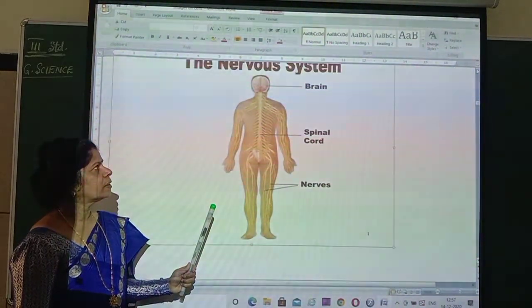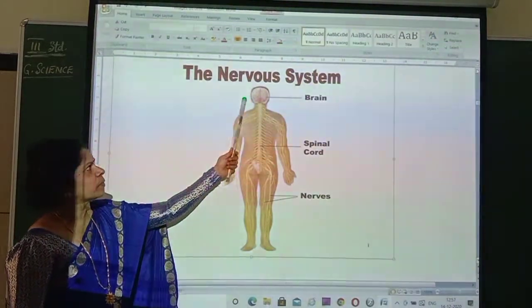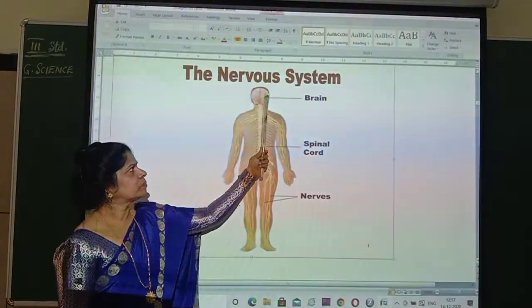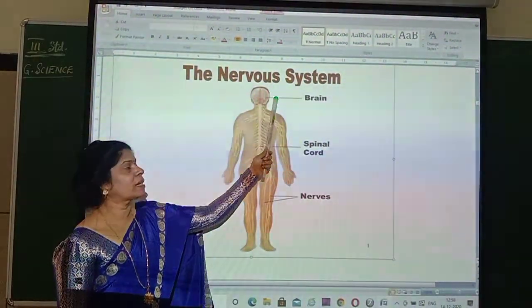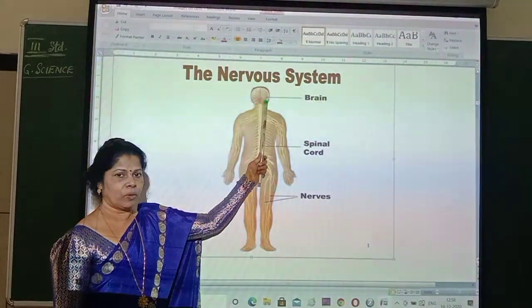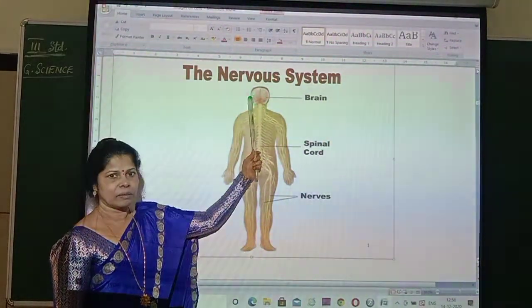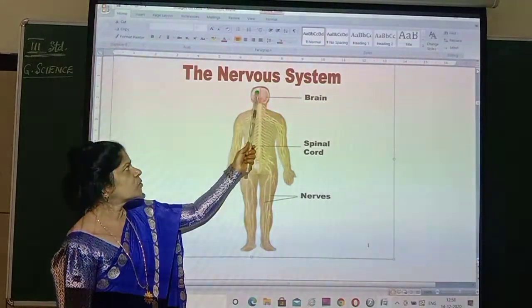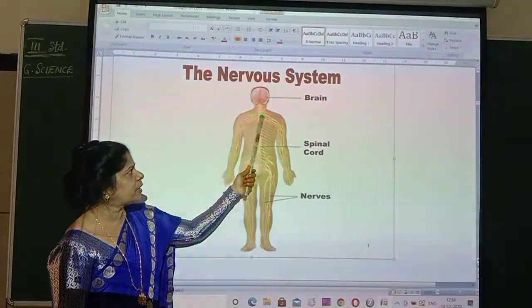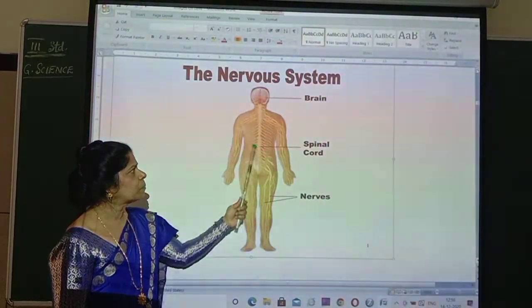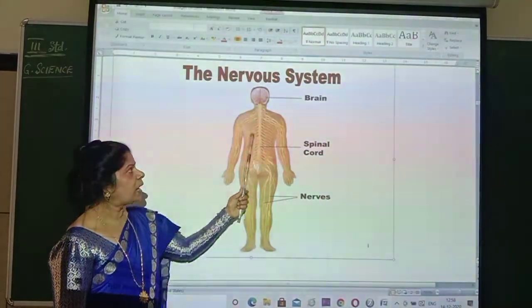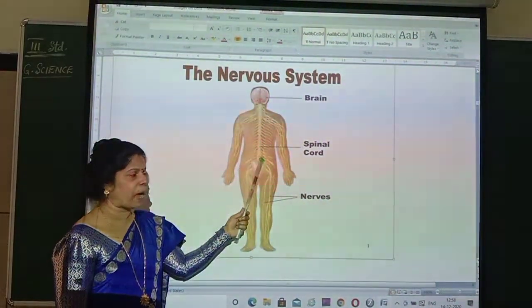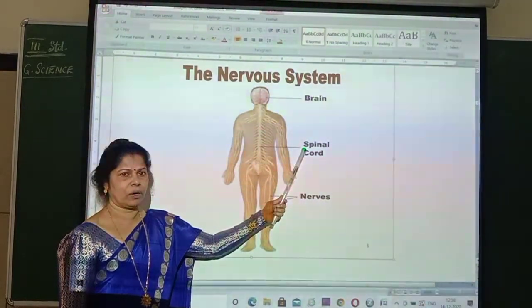Yes. So, you can see the brain. Where is it? In the skull. What is the skull? Bone, isn't it? The skull is the bone of the head region. So, that brain will extend through this backbone, and that extension of the brain through the backbone is called the spinal cord.